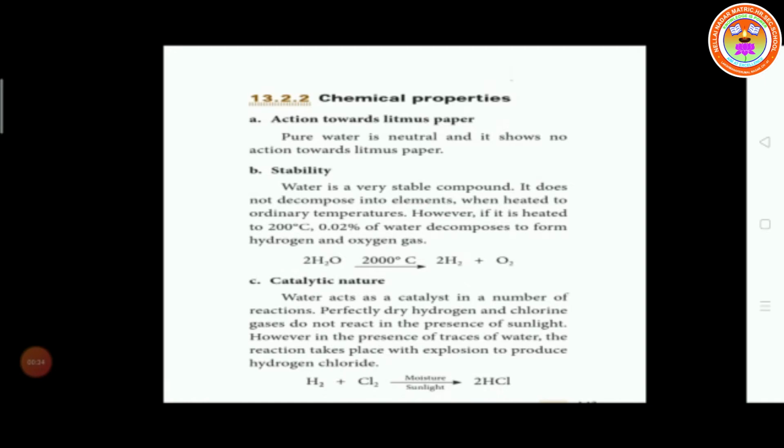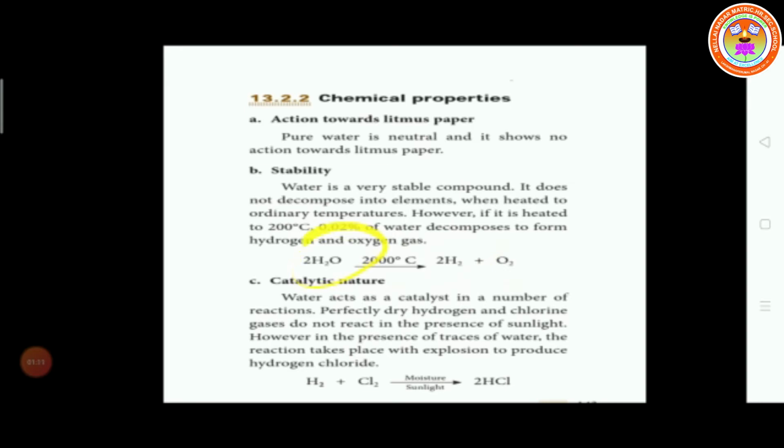The second one is stability. Water is a very stable compound. It does not decompose into elements when heated at ordinary temperature. However, if it is heated to 200 degrees Celsius, 0.02% of water decomposes to form hydrogen and oxygen gas.